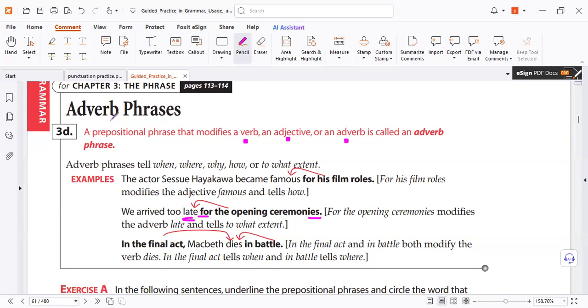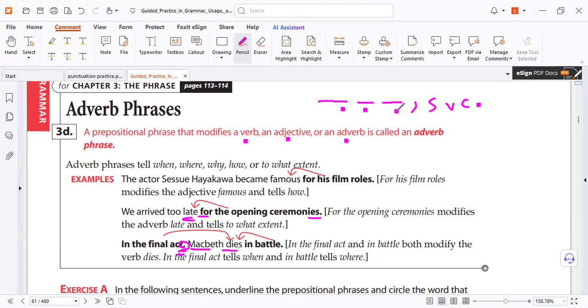The adverb phrase can be at the beginning, followed by a comma. Yes, remember the comma. Anything about the comma is very important. If the phrase comes at the beginning, you need a comma before you start your sentence. So imagine it like that: phrase or phrases, comma, and then start your sentence.